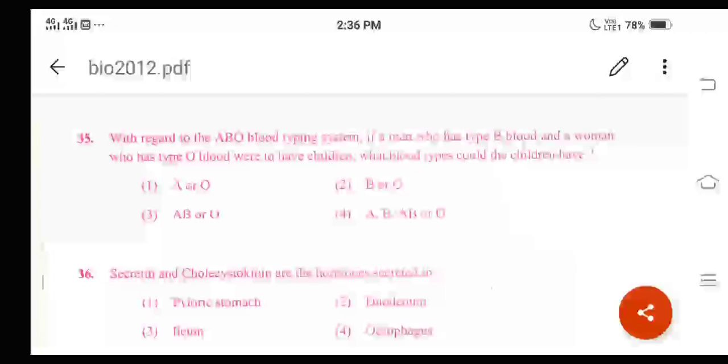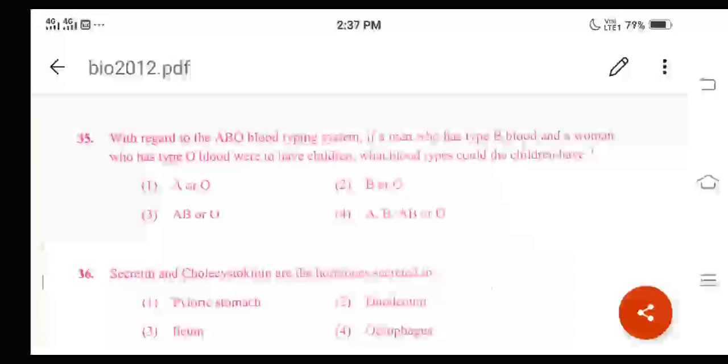The correct option will be option 2, B or O. It should be B or O, because if the man has the blood group B, then the genotype of the man can be written as IB I0, so the gametes formed will be IB and I0.